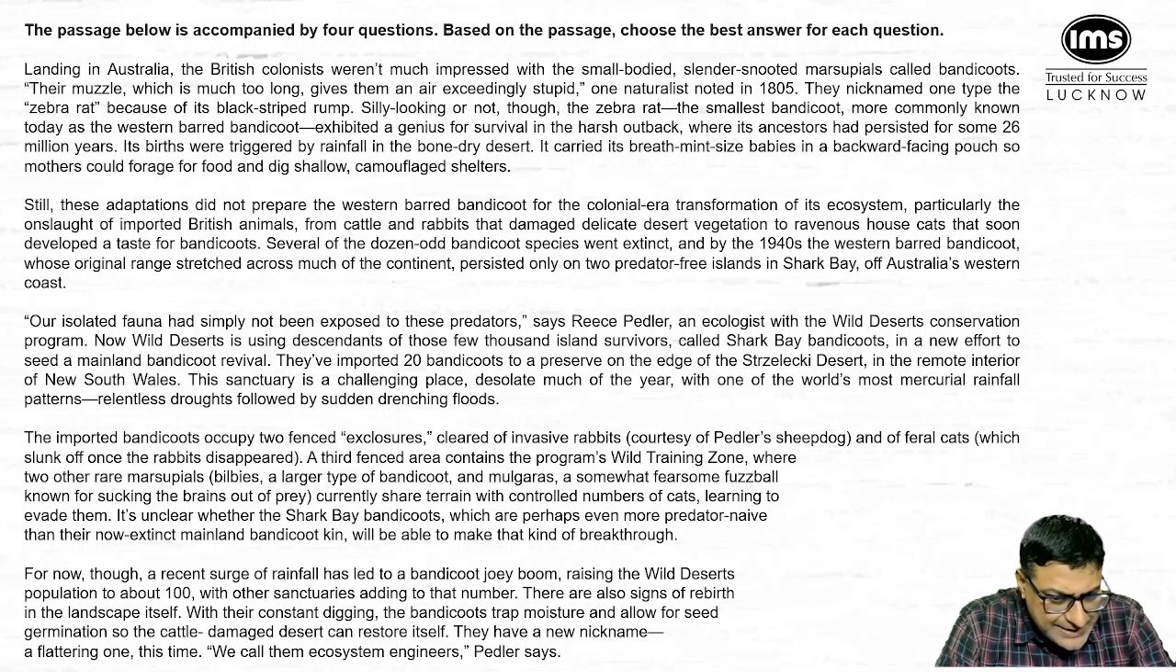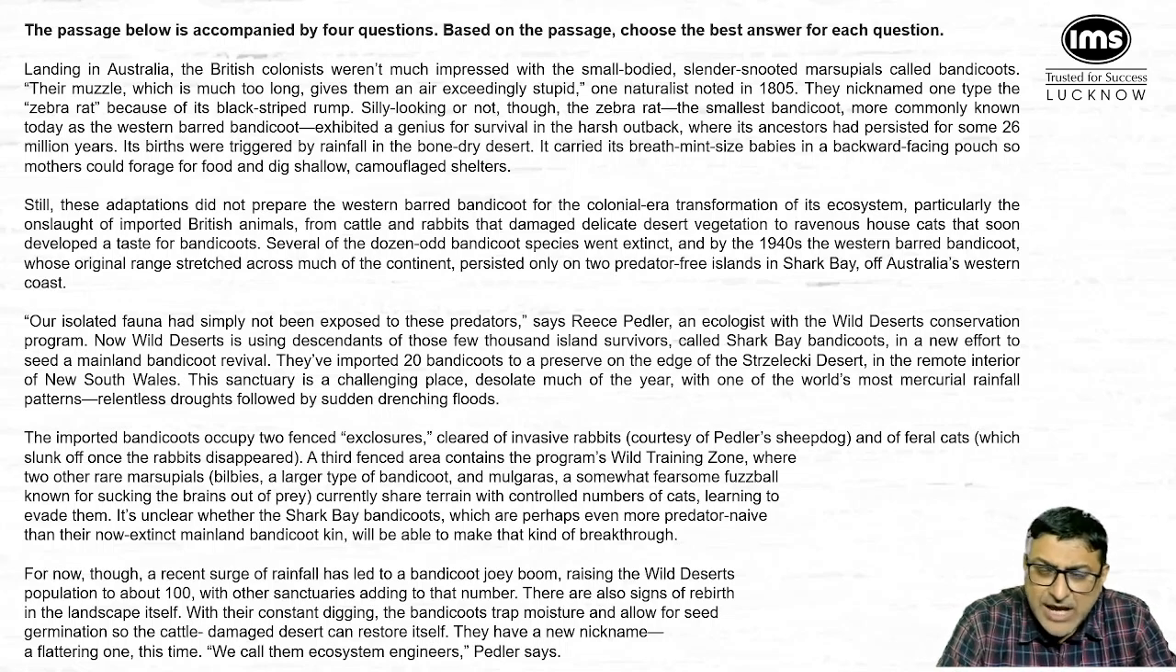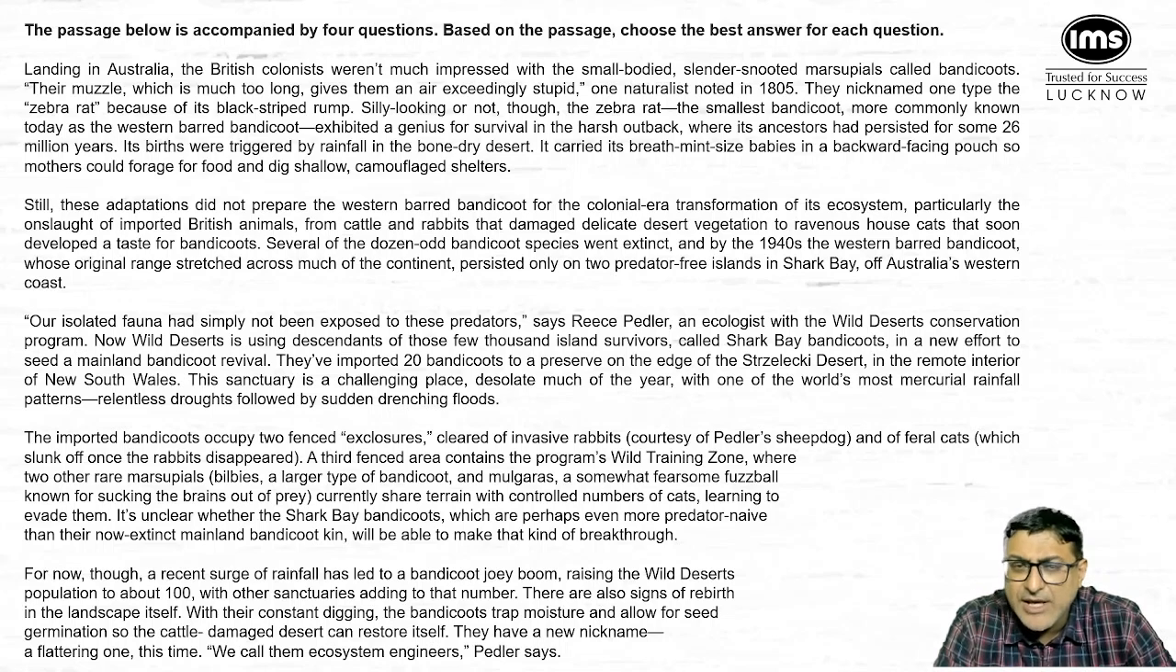The last line, if we go, it says that by 1940s, the western bird bandicoot, whose original range stretched across much of the continent, persisted only on two predator-free islands. Predator-free islands, meaning where there was no one else to eat it. It was predator-free in Shark Bay of Western Australia's western coast. So, are the two paragraphs clear to everyone?